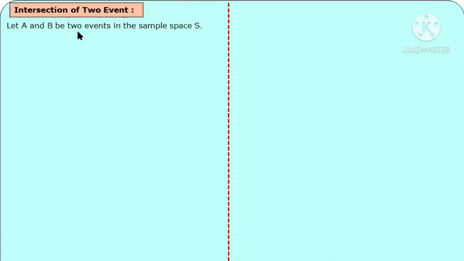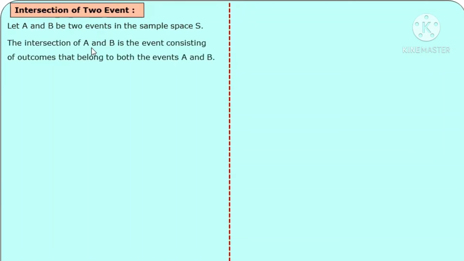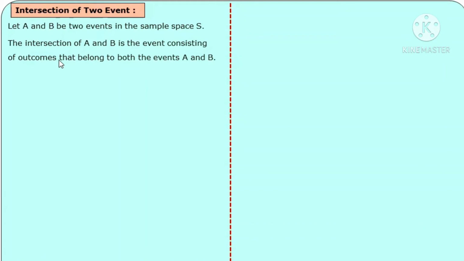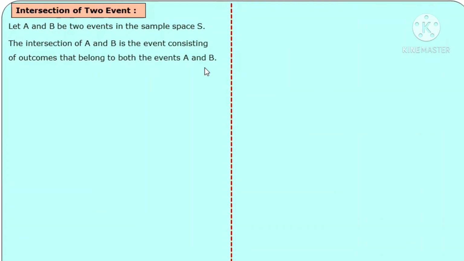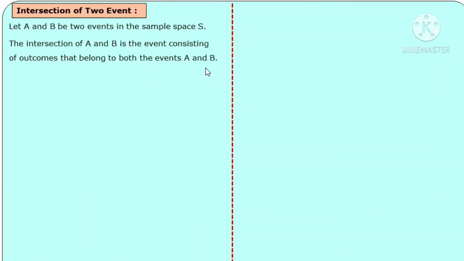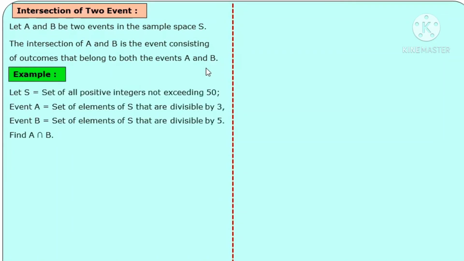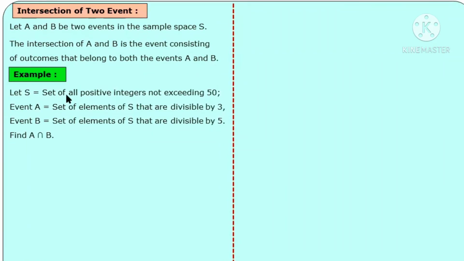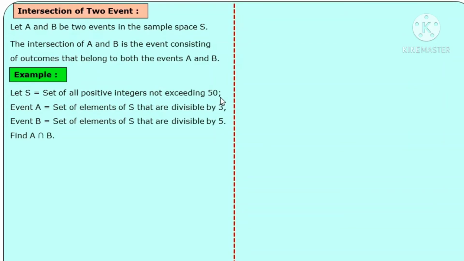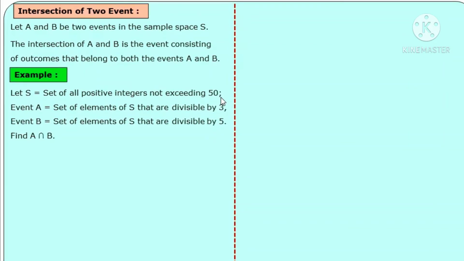Let capital A and B be two events in the sample space S. The intersection of A and B is the event consisting of outcomes that belong to both the events A and B. That is simply, outcomes belonging to set A as well as set B. Check the example given: the sample space is the set of all positive integers not exceeding 50. So the sample space you can write as numbers 1, 2, 3, 4, 5, 6 up to 50.